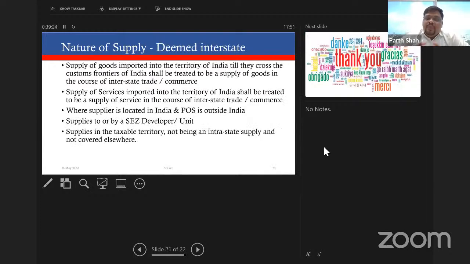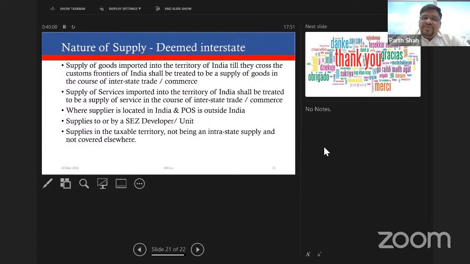Interstate supply. While we also have general rules, some transactions are deemed to be interstate under GST. One of them is supply of goods imported into the territory of India till they cross the customs frontier of India shall be treated to be supply of goods in the course of interstate trade or commerce. Therefore, all the transactions of import of goods are deemed to be interstate transactions, and the tax is also levied on them under the IGST when we create the bill of entry. Supply of services imported into the territory of India shall be treated to be a supply of service in the course of interstate trade or commerce. This is one more deeming fiction. They deem certain supplies to be interstate.